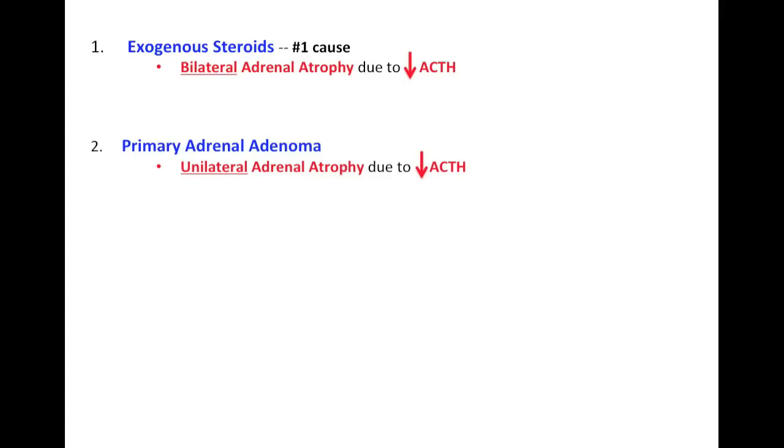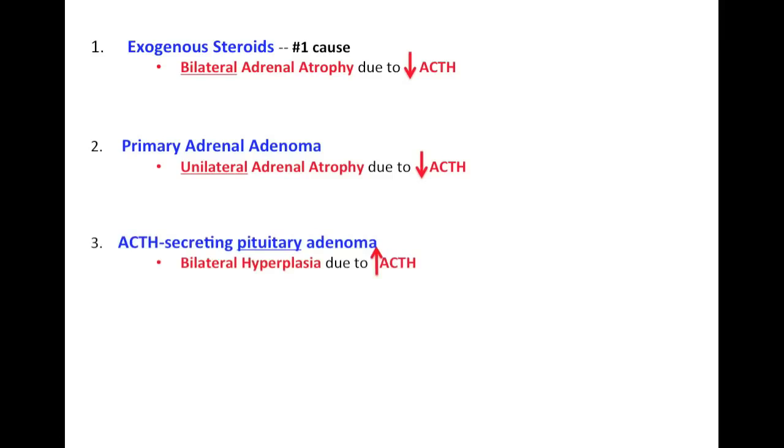It has the adenoma, so it doesn't matter if there's ACTH available or not. So in this case, it's going to be unilateral adrenal atrophy compared to exogenous steroids which had bilateral adrenal atrophy. So this is how you would distinguish between these two.